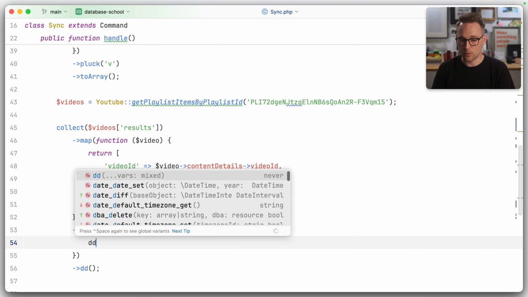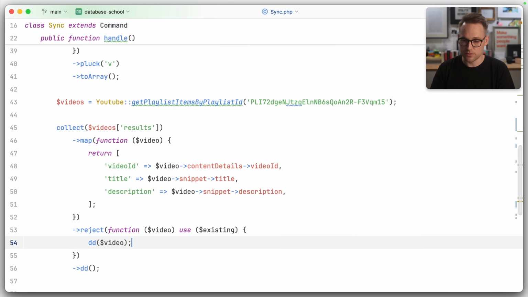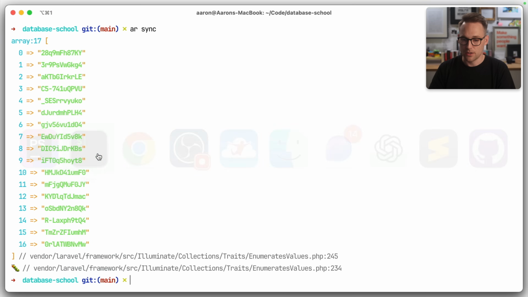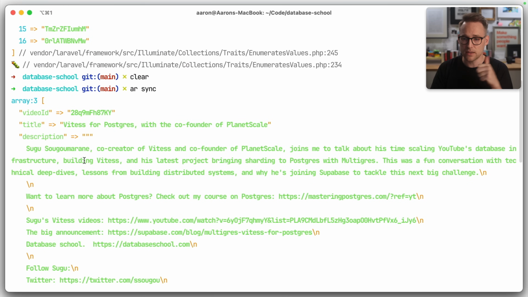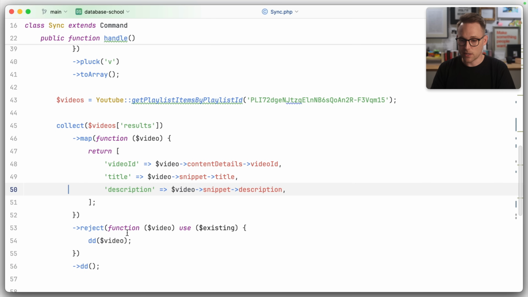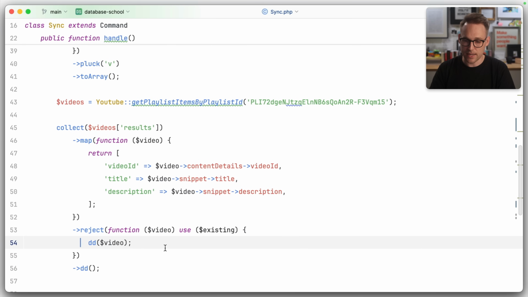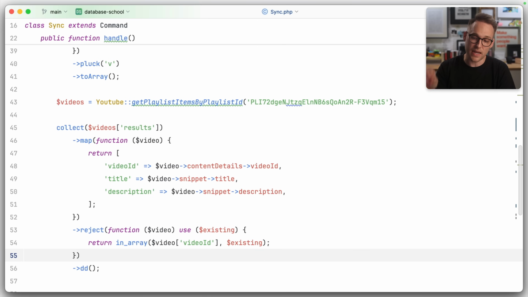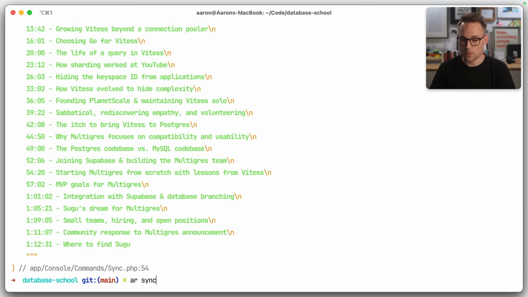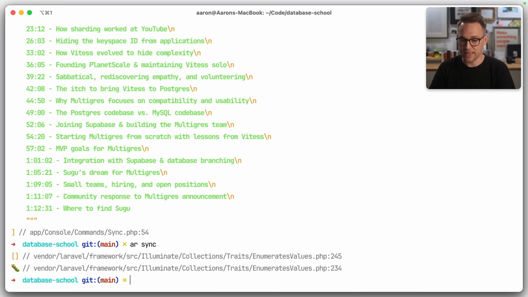So if we come in here and we do a DD of video, we're going to see this array shape right here. If we run this again, we'll see, yep, that array. Cool, we got the good stuff. We got the video ID, which obviously matters, and the title and description. So what we can do is use existing. We can return in array. The needle is the video ID, and the haystack is existing. So if this ID exists on Transistor already, we don't want it. Hey, look at that. Not terribly interesting, but this means we're up to date.